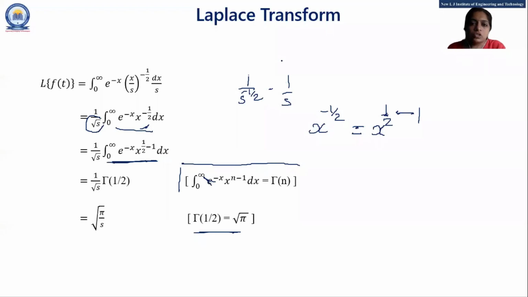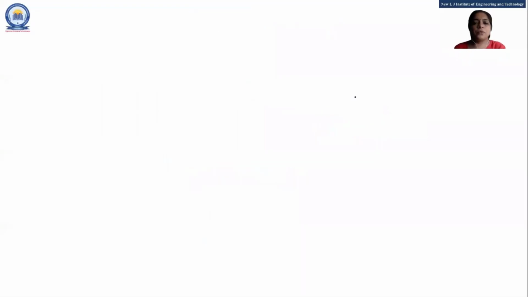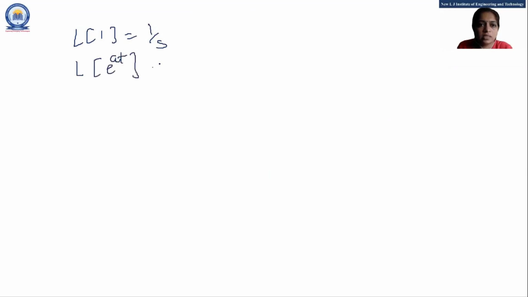So in today's lecture, we learned about the proof of the formulas and the Laplace transform of some discontinuous functions. Our first, Laplace of 1 is 1 by s. Laplace of e raised to at is 1 upon s minus a.